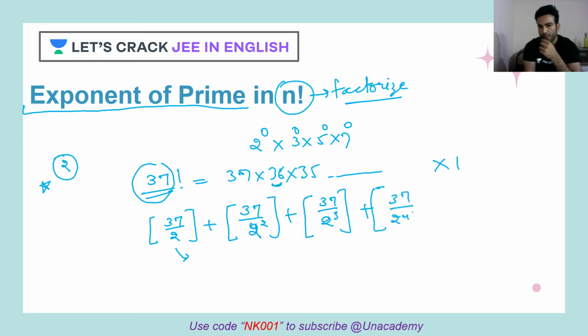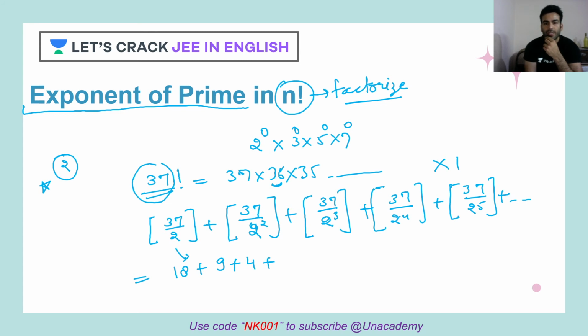37 divided by 2 raised to 4, greatest integer. 37 divided by 2 raised to 5, greatest integer. That's it. So all these are greatest integer function. If I want to write this down, this will be 18 plus 9 plus 4 plus... 37 divided by 4 is 9 point something, 37 divided by 8 is 4 point something. So the greatest integer of that is 4. 16 divided by this, only 2 times. 32, only 1 time. So let's add 18, 9, 4, 2, 1, that gives 34.